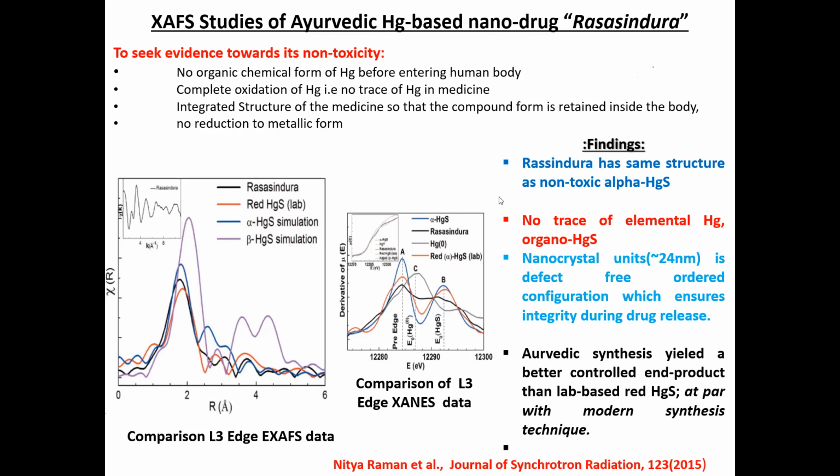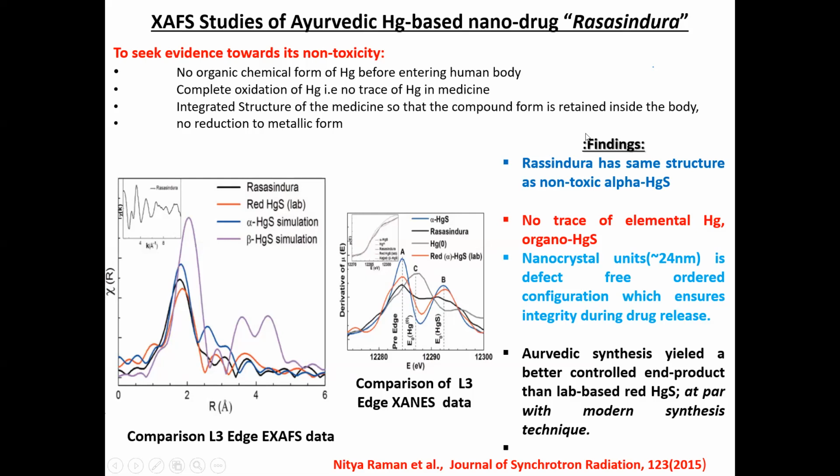Okay, so to validate this for non-toxicity: Rasa Sindhura is nothing but mercury sulfide. So our objective was, first, no organic chemical form of mercury before entering the human body, and then complete oxidation of mercury, so that there is no trace of mercury in the medicine, because we know mercury in the 0 state is toxic, not in +2.